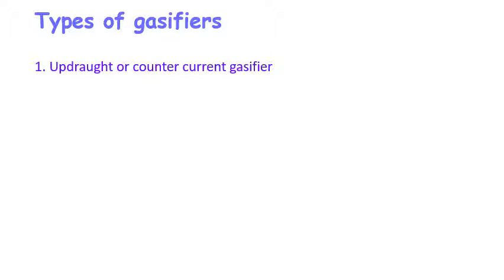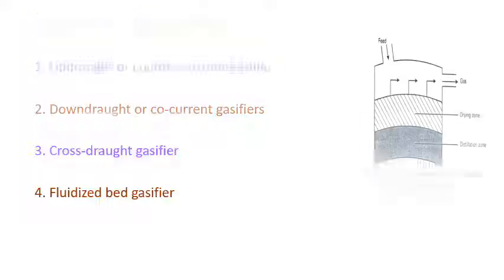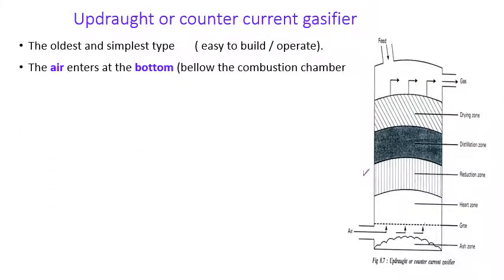Let us see the types of digesters. First one is the updraft or counter current gasifier. Second one is the downdraft or co-current gasifier. The third one is the cross draught gasifier, and the last one is the fluidized bed gasifier. What is the updraft type or counter current gasifier? This is the oldest and simplest type, easy to build and operate.